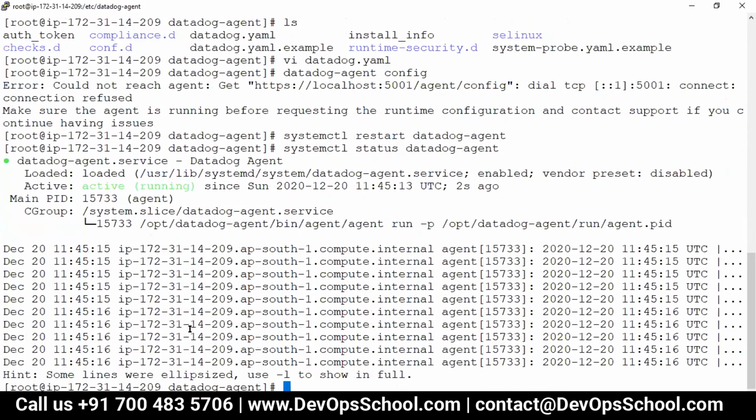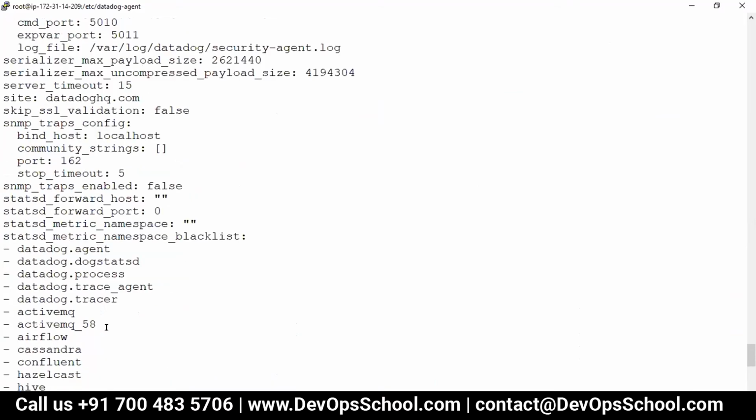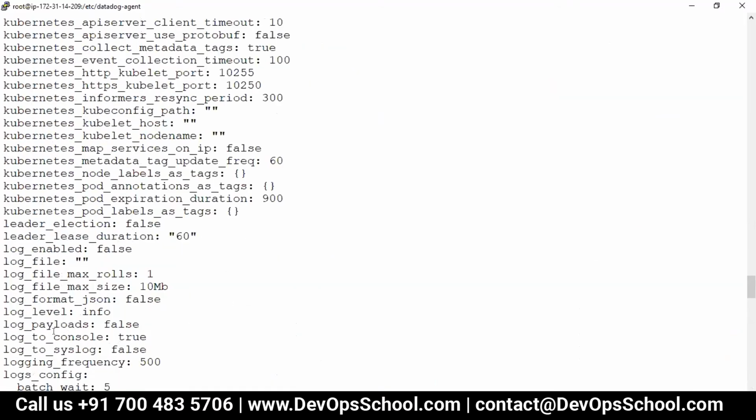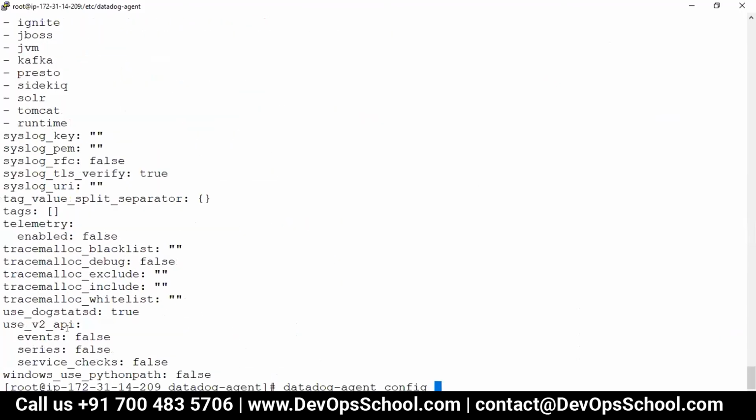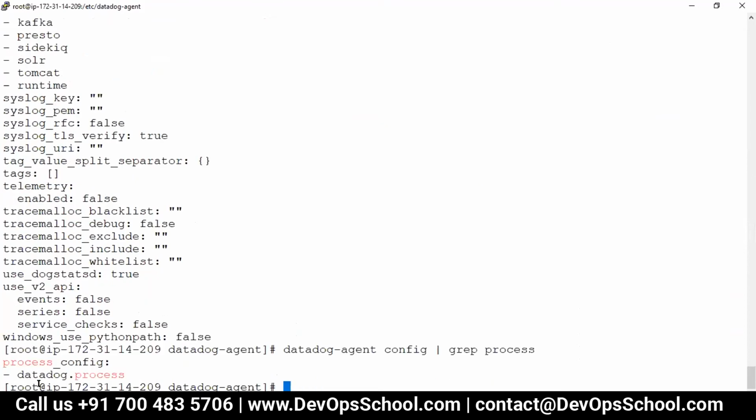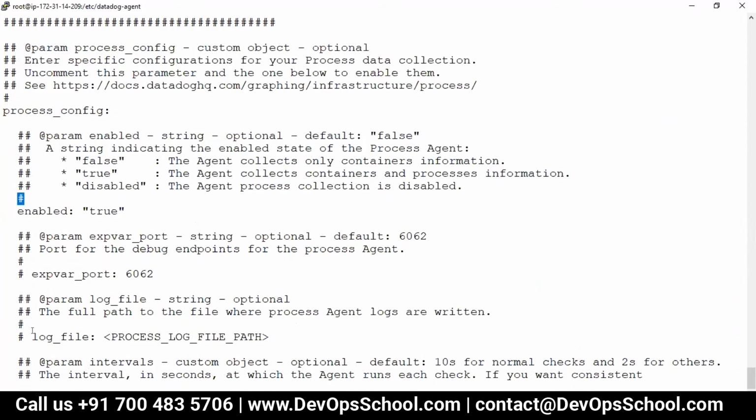Yep. So this is the stuff. Now one thing I want to show you here, config, and check whether you are getting processes or not. Grep process, here it's enabled. So this screenshot I'm going to send it to you. It's a YAML actually, so you have to be very careful while editing it.